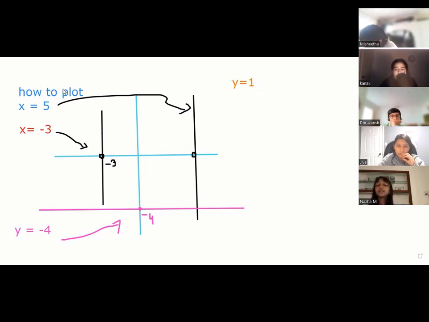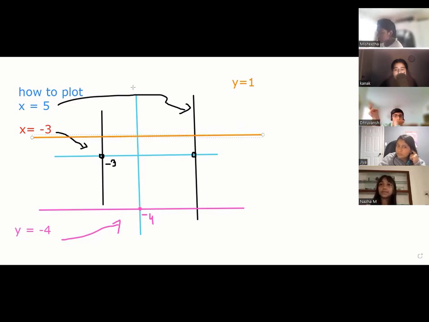Sir, it will just be a line not touching the x-axis. This will be a line, right? Yes, sir. It will be only cutting y at y equal to 1. This is the y equal to 1 line. Now tell me, guys, this line will always be parallel to an axis, whether x-axis or y-axis. Cool?